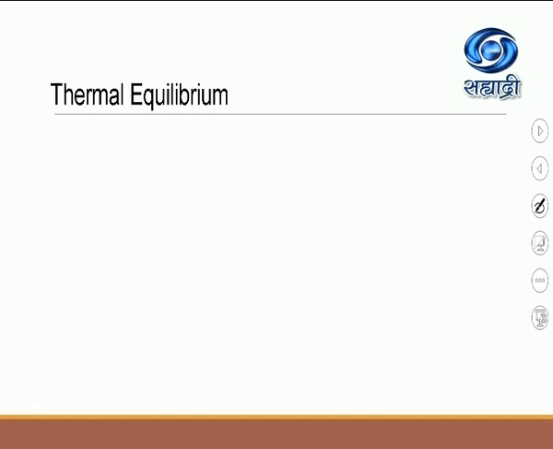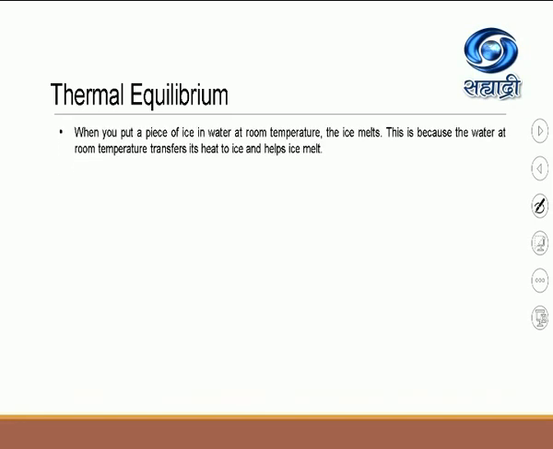Okay? So I will explain thermal equilibrium with a few more examples. So see here the first example: if you put a piece of ice in water at room temperature, what happens to the ice? The ice melts. This is because the water at room temperature transfers its heat to the ice and it helps the ice to melt.